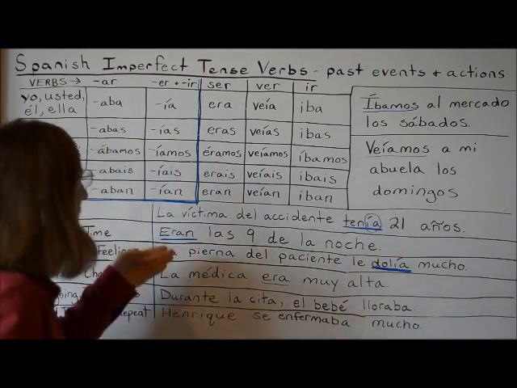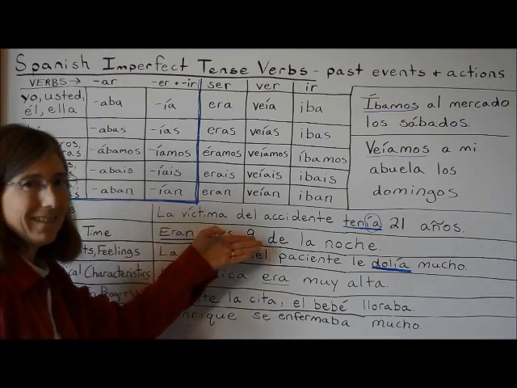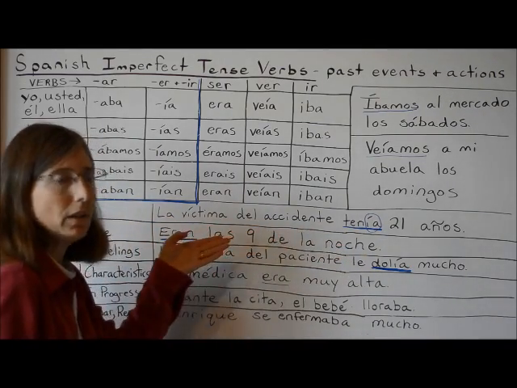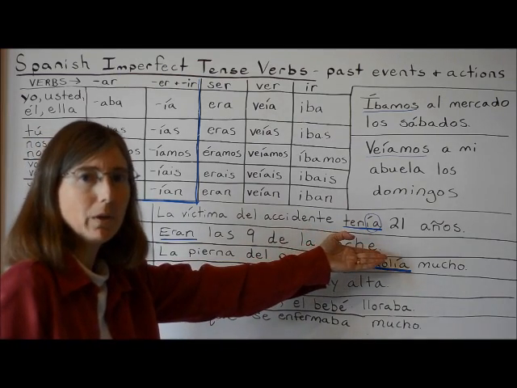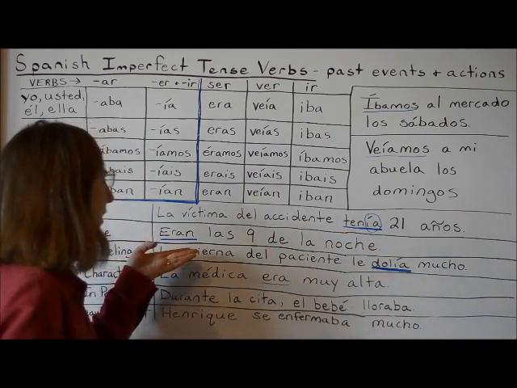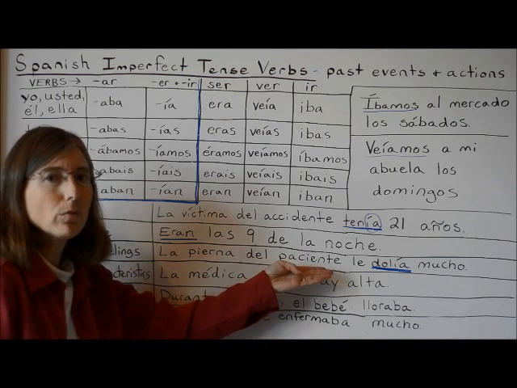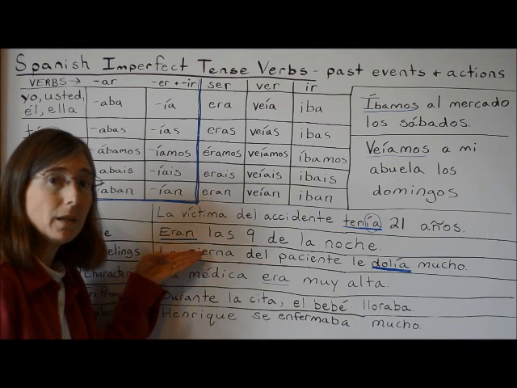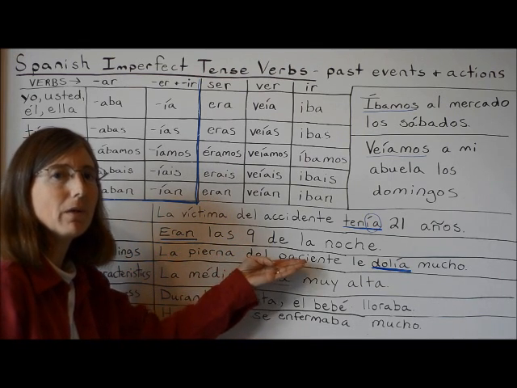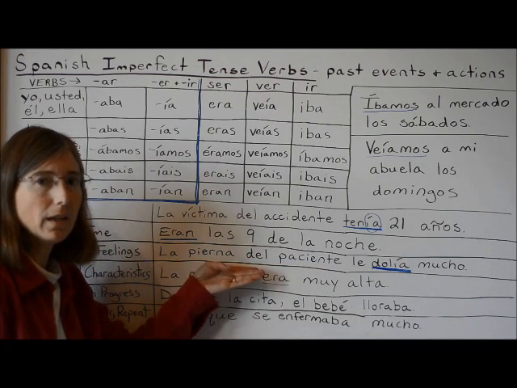Here. La víctima del accidente tenía 21 años. Here we have the verb tener conjugated in the imperfect tense because we're talking about age in the past. Eran las 9 de la noche. Here we have ser conjugated in the imperfect tense because we're talking about time in the past. It was 9 o'clock at night.